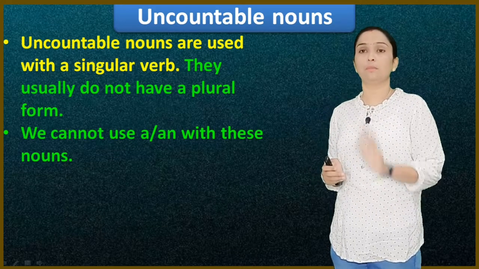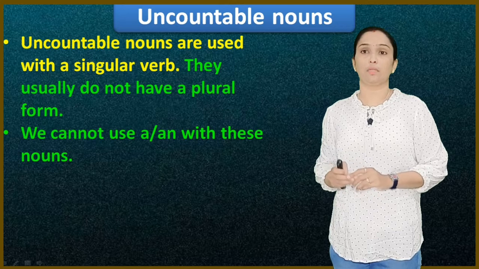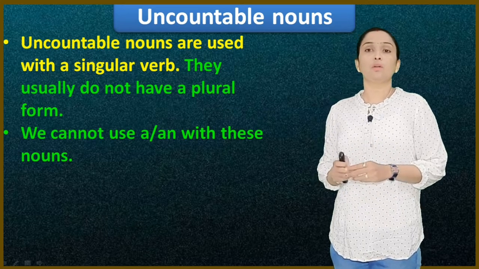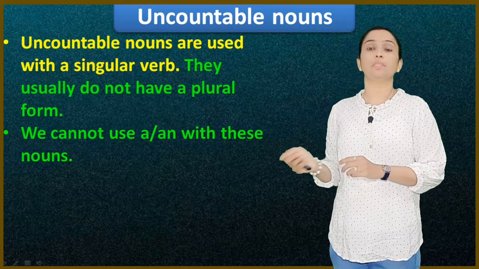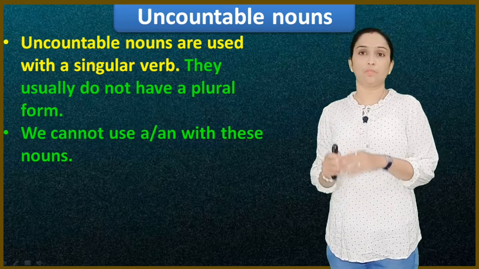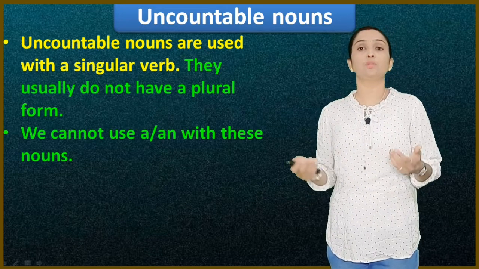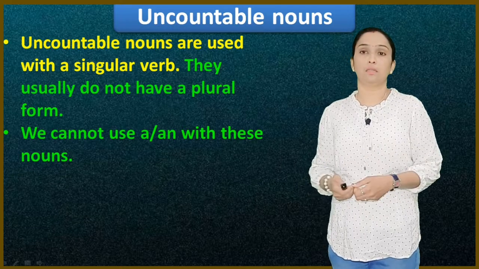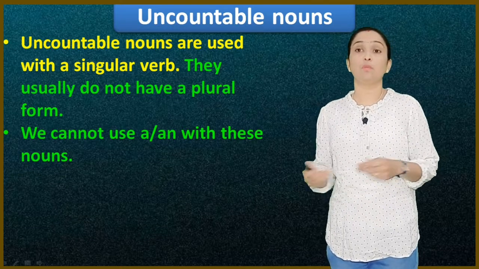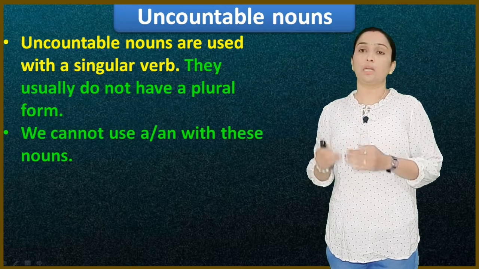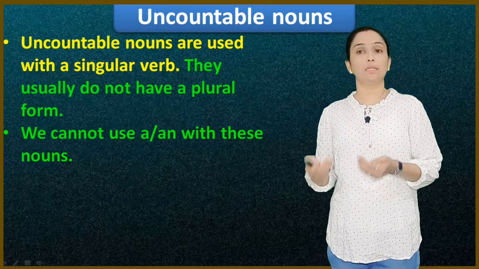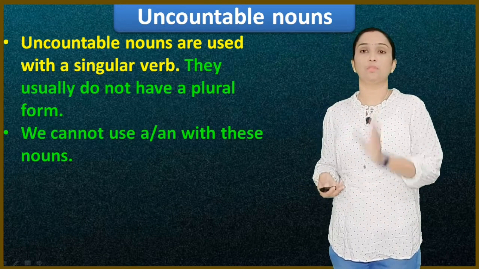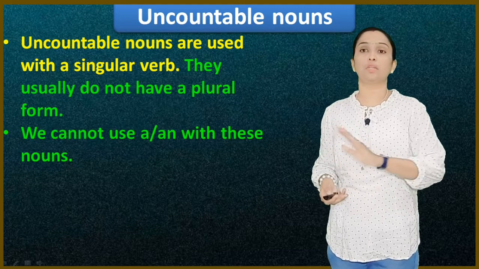We use it as milk, sugar only. And next, we cannot use a and an with these nouns. As we cannot use them in a singular form, we can't use the determiners a and an with them. I can't say a milk, a sugar, a water. So an uncountable noun doesn't take the determiners a or an. They are used in the singular form only. They don't have a plural form.